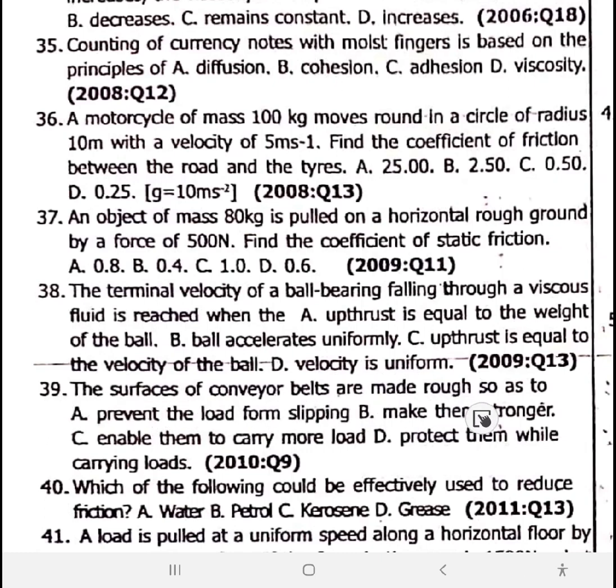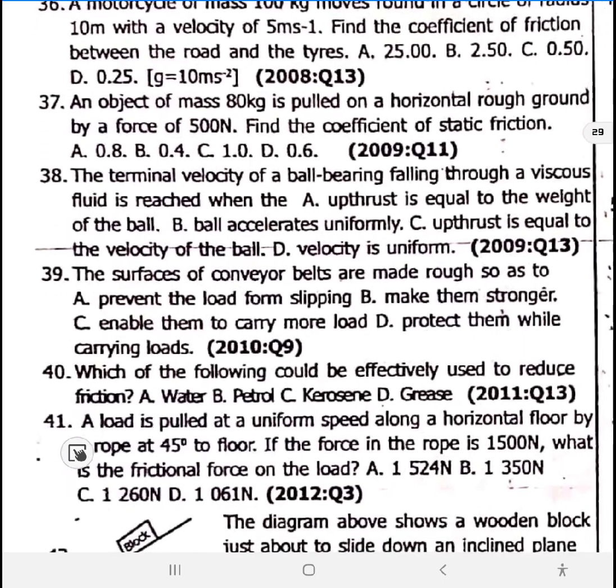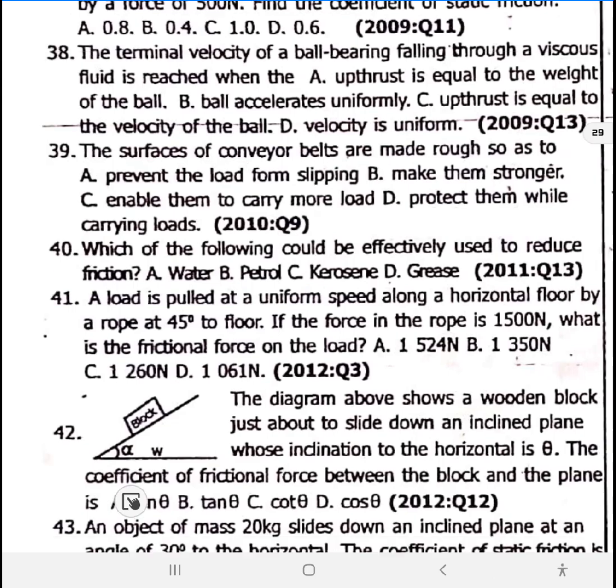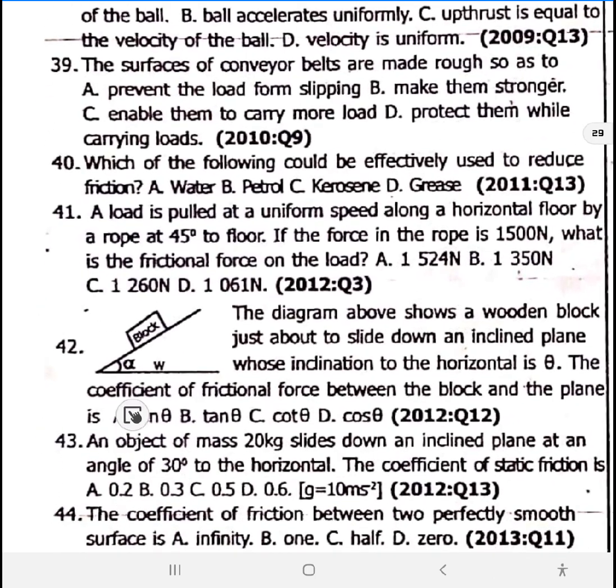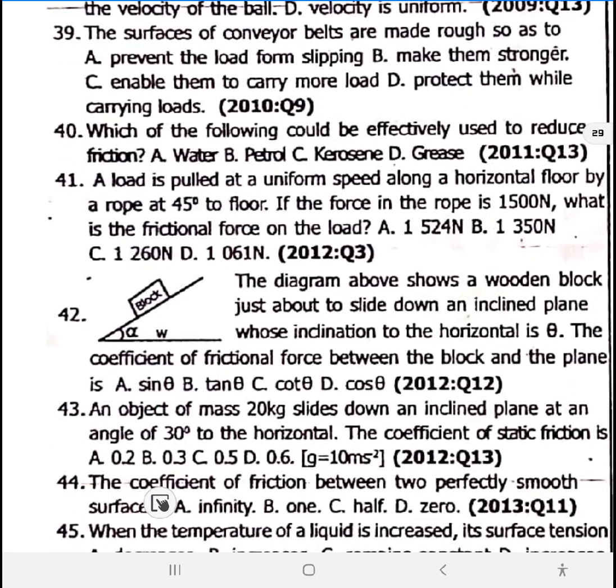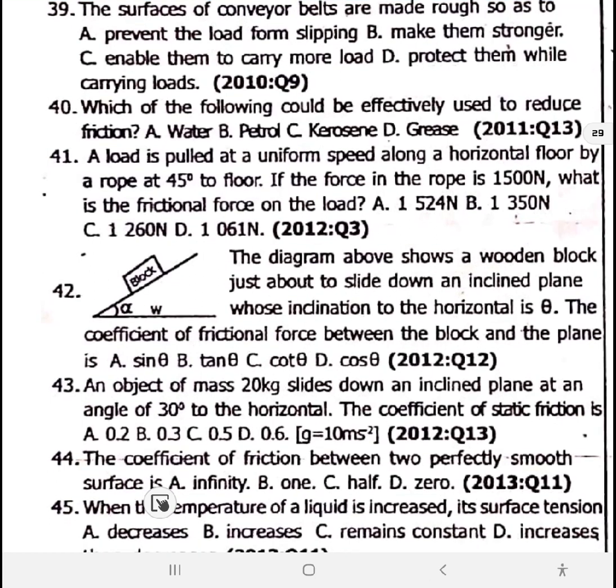39. The surface of a conveyor belt are made rough so as to prevent the load from slipping, thereby causing friction. 39 is option A. 40. Which of the following could be effectively used to reduce friction? Remember, I gave items that are used to reduce friction. 40 is option D, grease. 45 has to do with numbers. 46 is a diagram. The diagram above shows a wooden block. We've touched similar thing like this already under question 13. The correct answer here is option B, tan theta. No need to waste our time. 42 is option B.